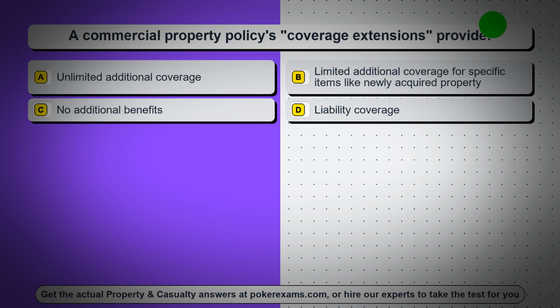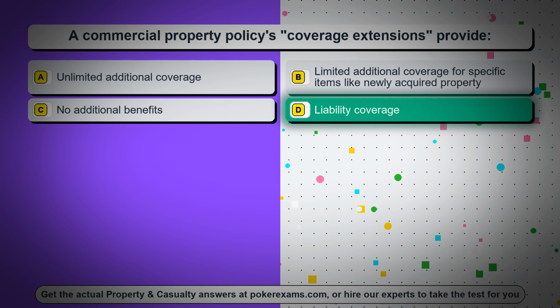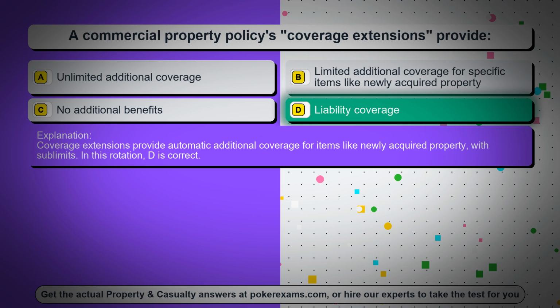Question 62. A commercial property policy's coverage extensions provide. Option A, unlimited additional coverage. Option B, limited additional coverage for specific items like newly acquired property. Option C, no additional benefits. Option D, liability coverage. The correct answer is option D, liability coverage. Coverage extensions provide automatic additional coverage for items like newly acquired property, with sublimits. In this rotation, D is correct.